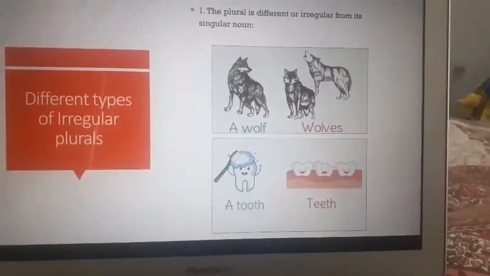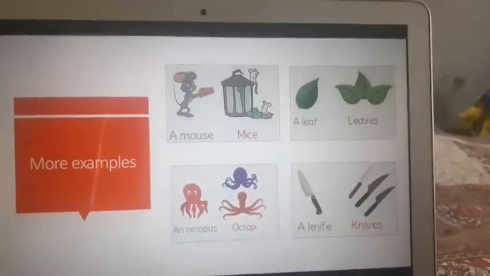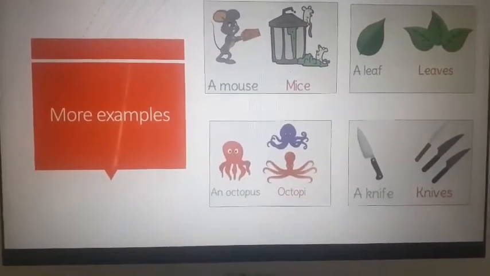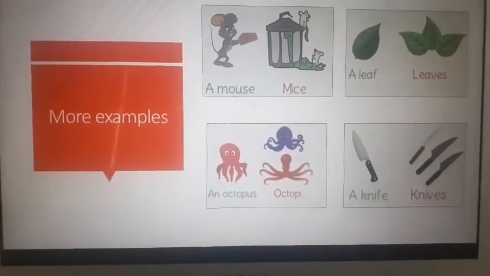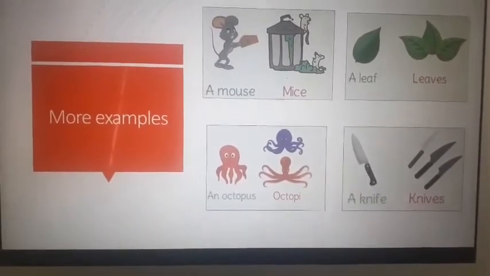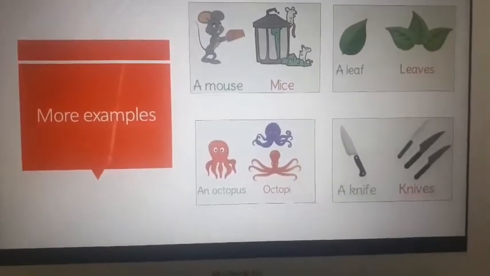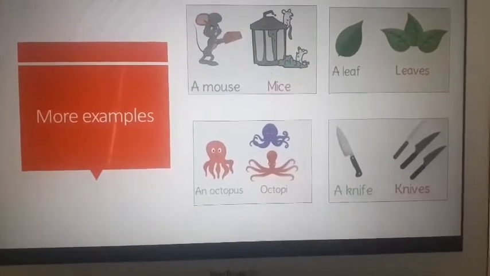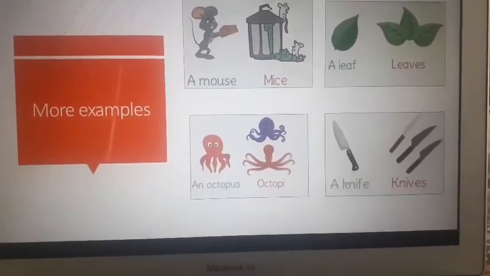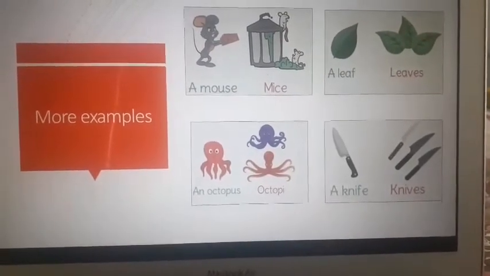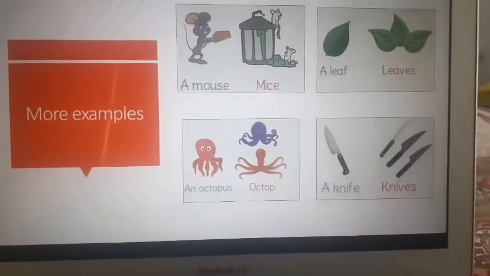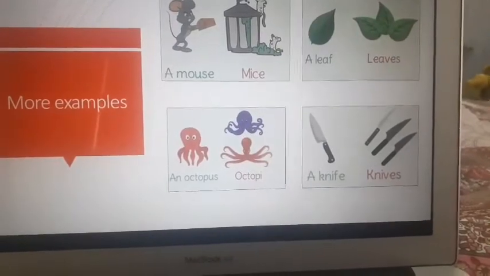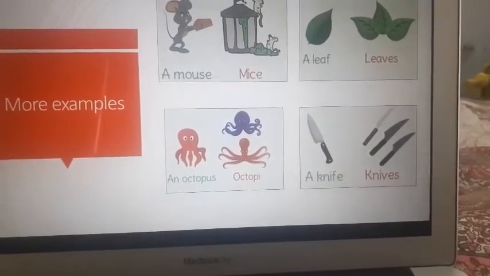A single one is called a tooth. Let's look at more examples. First, a mouse is a single mouse, right? But if there are many, it becomes mice. The same way, a leaf is used for a single leaf, whereas when there are many leaves, it becomes leaves. Okay? An octopus is a single octopus, but when there are many, it's known as octopi. When there is a single knife, it is a knife. But when there are many, it's known as knives.